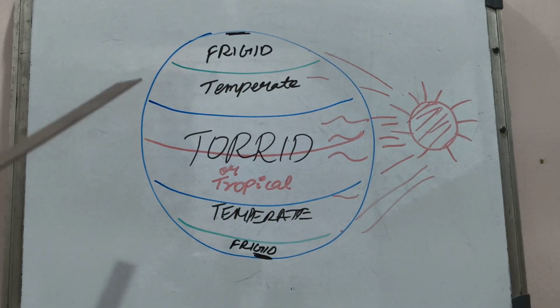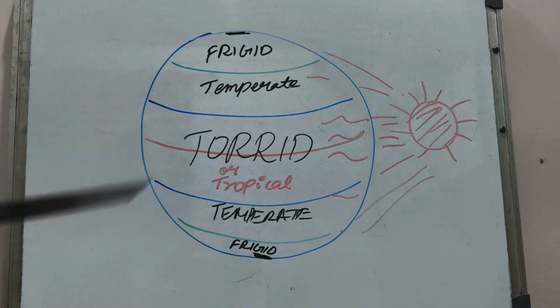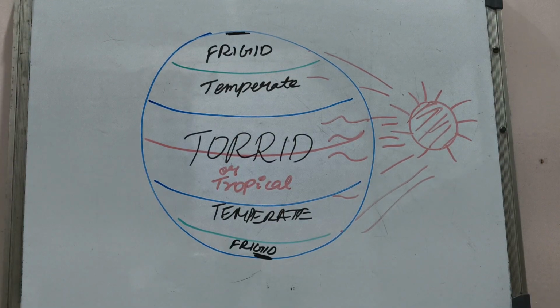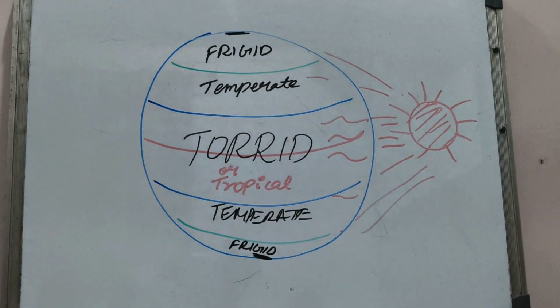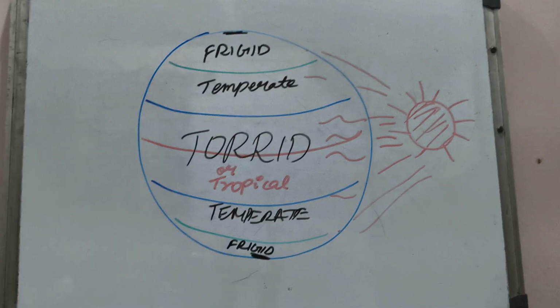Next is the frigid zone. The sun rays are barely falling on the frigid zones, which are the North Pole and the South Pole. So it is very cold during winters. And during summers also the sun rays are not falling on the frigid zone, which means it is always cold. For example, the Arctic Circle and Antarctic Circle. It is always snowing there, and very low temperatures are recorded there.